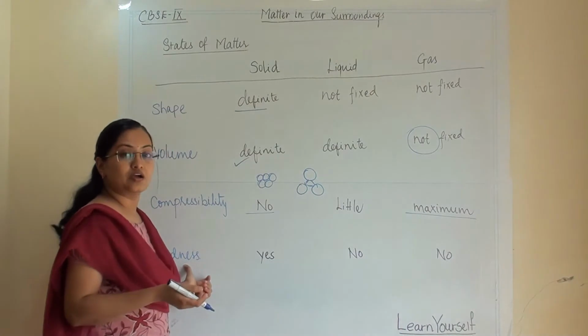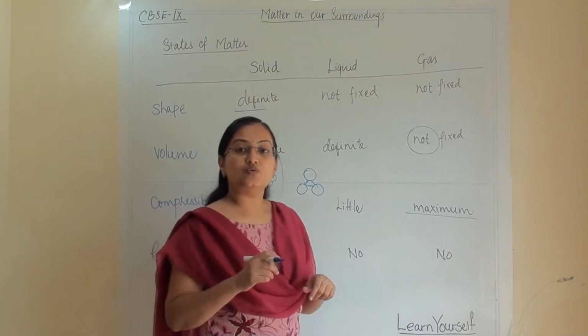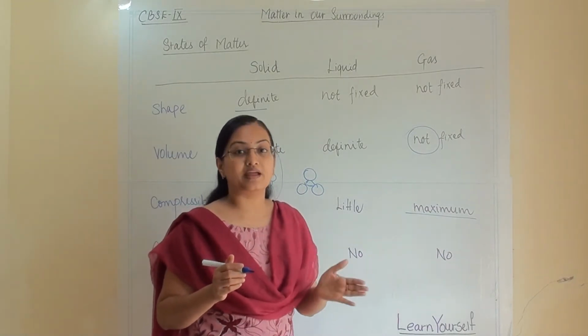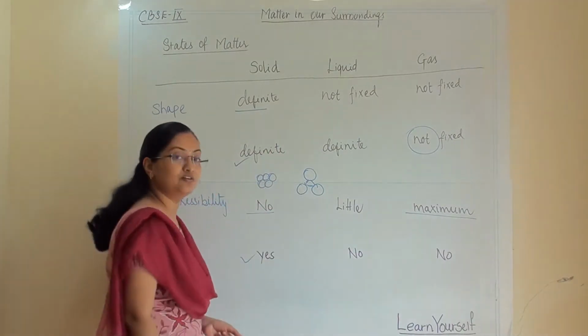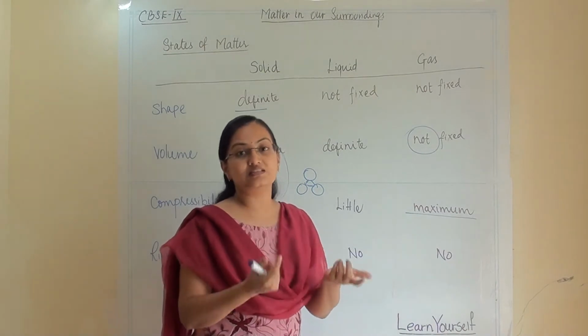Then we are talking about rigidness. What is the meaning of rigidness? When you apply pressure more than one extent, they will tend to break. So yes, they are rigid. If you bend a pencil, after some extent it will break.